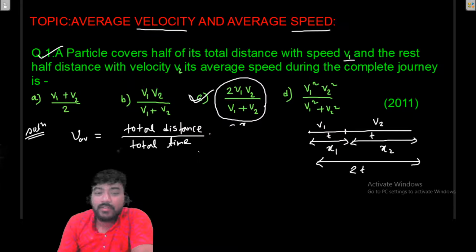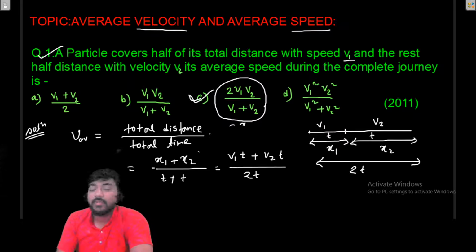Here the total distance is x1 plus x2 instead of 2x, and the total time is t plus t. Now x1 will be v1 into t and x2 will be v2 into t, divided by 2t. So t will cancel out, and it will be v1 plus v2 divided by 2. So the average speed will be (v1 plus v2) by 2.